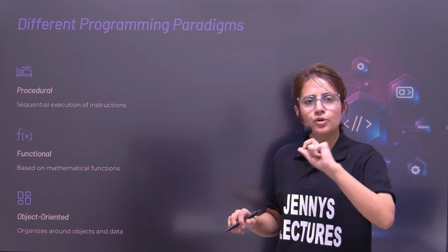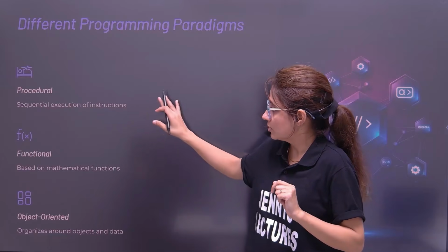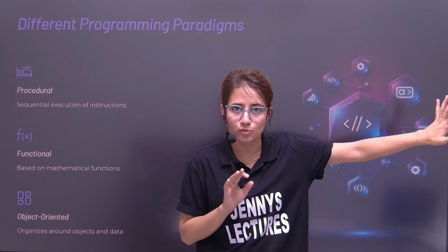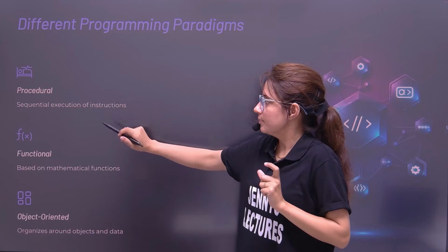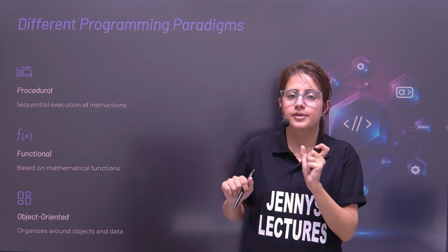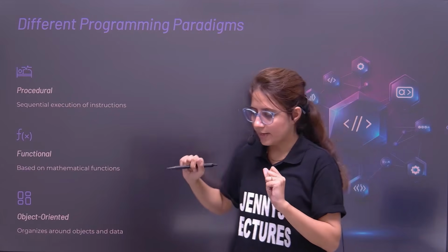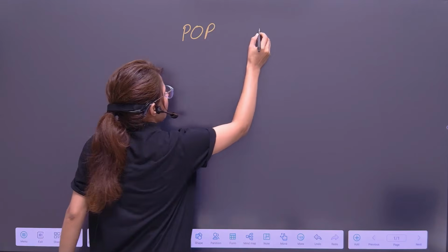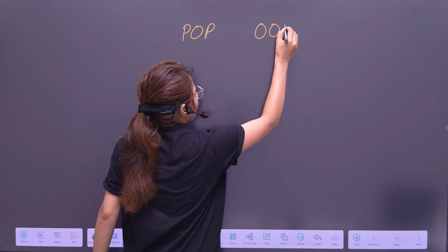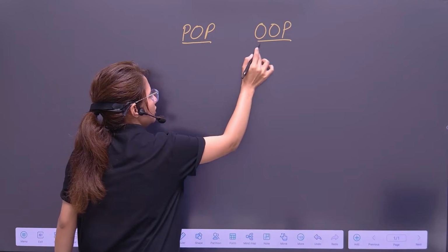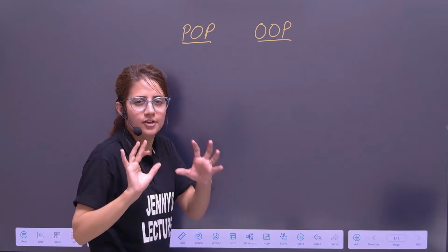Now there are many programming paradigms: procedural, functional, object oriented, the main ones I have written, but there are many more paradigms also. Basically, we deal with these two paradigms, POP, procedural, and OOP, object oriented. Let me show you this with a proper real life example. There are two main paradigms you come across: procedure oriented programming and object oriented programming. Let's see the main difference first.